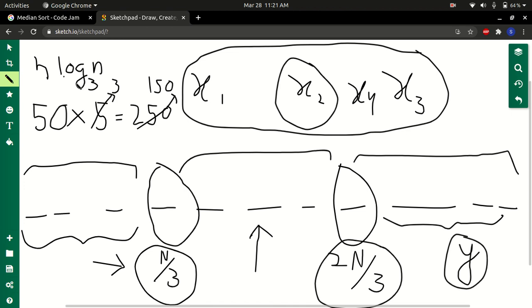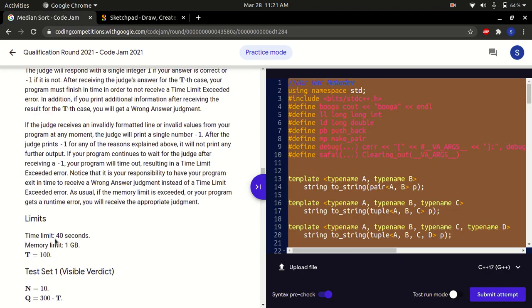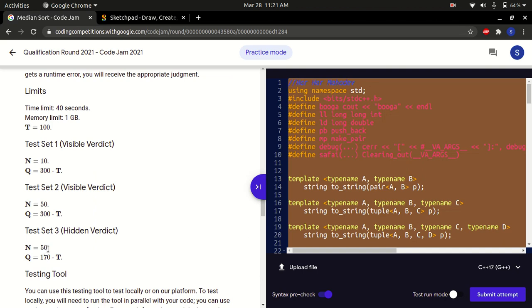Now inserting itself will take O of n, because I'm going to use a vector, and inserting in a vector is O of n, but we can do that since n is only 50 here, and the time limit is also very generous, it's 40 seconds. So we don't have to worry about inserting or anything. The only thing we need to worry about for now is minimizing the number of queries. This 50 is not much of a constraint here. This is very small.